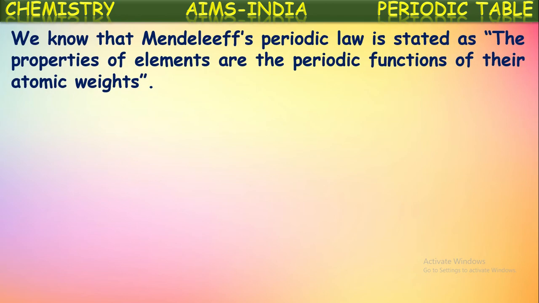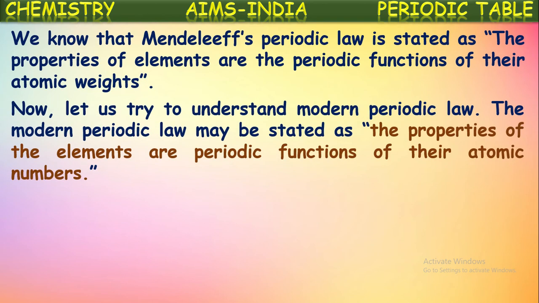We know that Mendeleev's periodic law is stated as: the physical and chemical properties of the elements are the periodic functions of their atomic weights. So what does the law mean? When elements are written in the increasing order of their atomic weights, the physical and chemical properties of the elements are periodically repeated from one element to another. That is the periodic law which was given by Mendeleev. So in honor of his name we call this Mendeleev's periodic law. In statement form it is given as: the properties of the elements are periodic functions of their atomic weights.